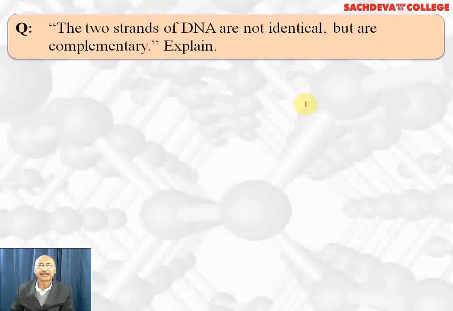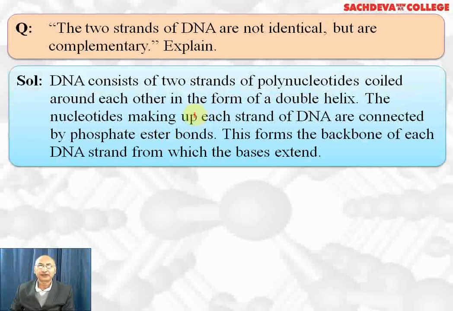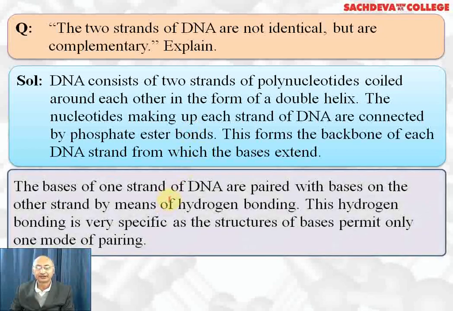The two strands of DNA are not identical but are complementary. Explain. DNA consists of two strands of polynucleotides coiled around each other in the form of double helix. The nucleotides making up each strand of DNA are connected by phosphodiester linkage. This forms the backbone of each DNA strand from which the bases extend. The bases of one strand of DNA are paired with bases of the other strand by means of hydrogen bonding. The hydrogen bonding is very specific as the structure of the bases permit only one mode of pairing.